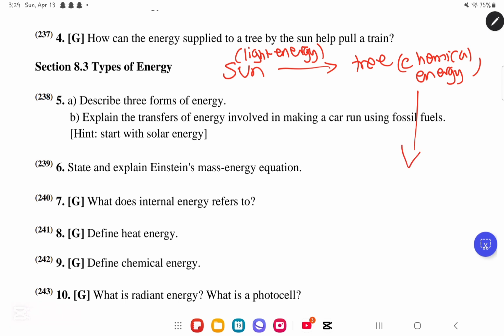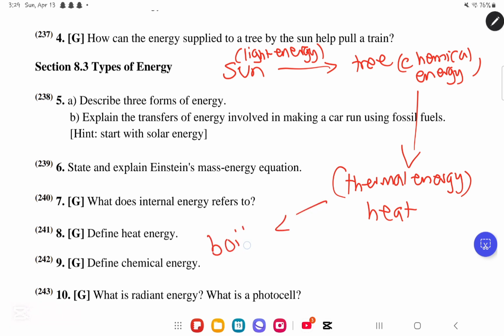We will burn the tree, okay? So after burning the tree, we will release what? We will release the chemical energy in the form of thermal energy, okay? So we are heating it. And after we are burning the tree, what will happen? We can use this heat to boil the water.